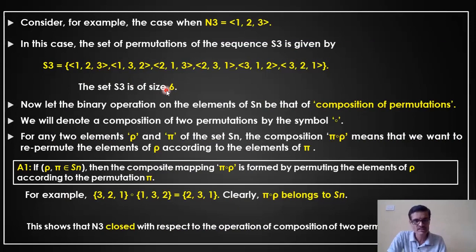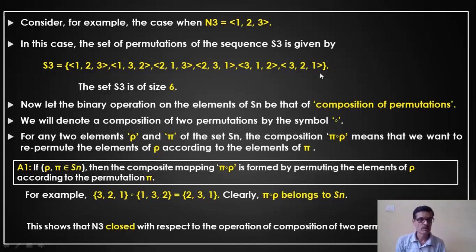That is the size of the S3. What are those possibilities? So 1, 2, 3 itself is one permutation. 1, 3, 2 is another one. 2, 1, 3 and 2, 3, 1, 3, 1, 2 and 3, 2, 1. These are the possible permutations.